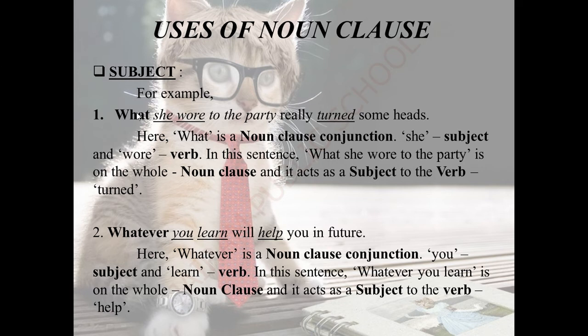So we can understand that we'll be having a noun clause conjunction, we'll be having a subject, we'll be having a verb. If we have another verb in a sentence, the first part of the sentence will act as a subject for the verb. So this is what we understood finally in the subject.